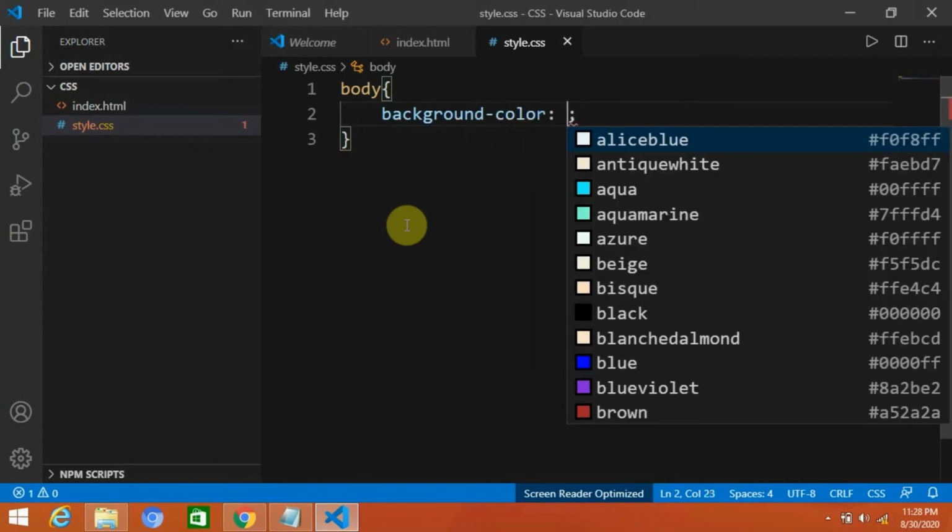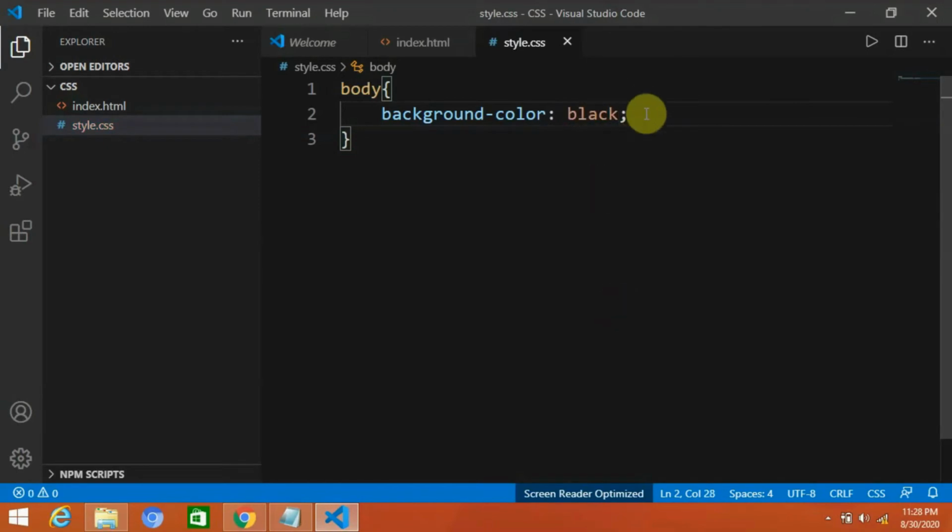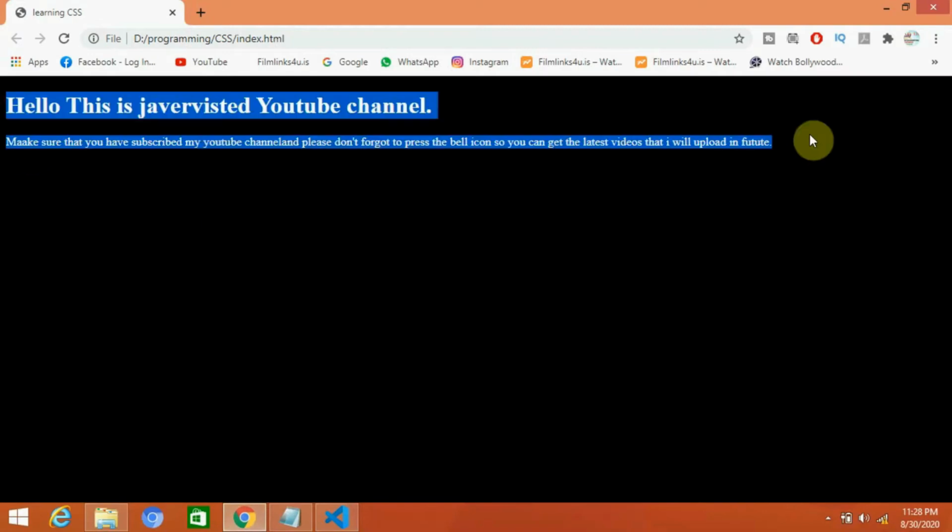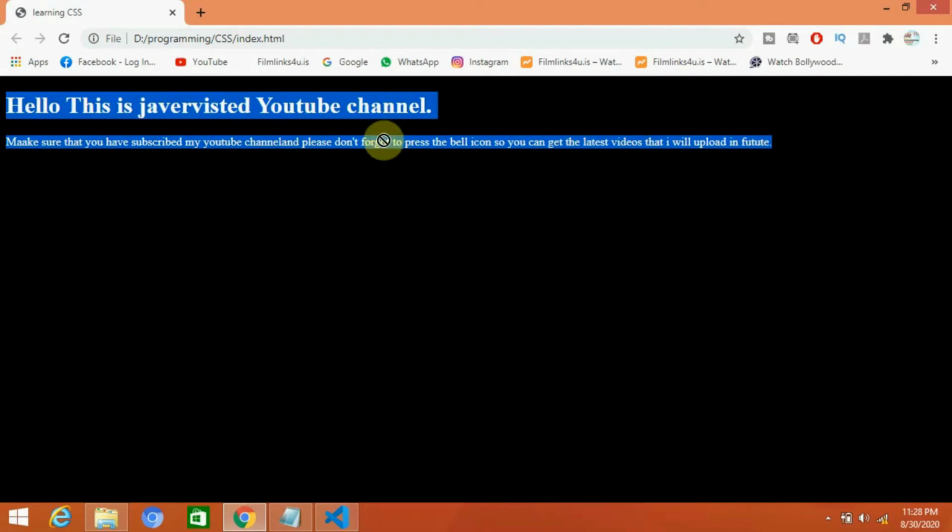It depends on you what kind of color you want in your background. I'm going to choose black because I like black. Now let me reload this, and here you can see that our screen is now black, our background is changed. We are successfully connected to the CSS. Our HTML is connected to CSS.